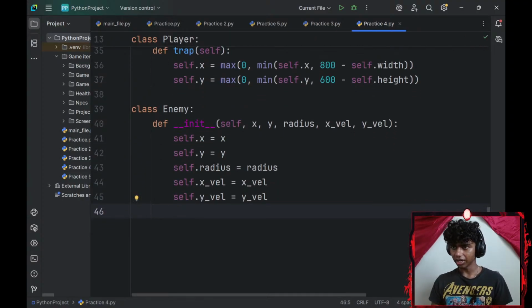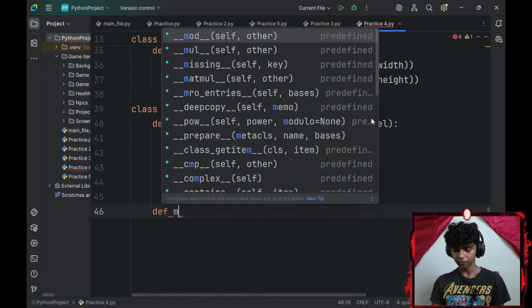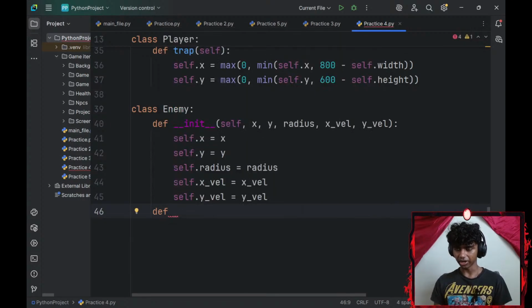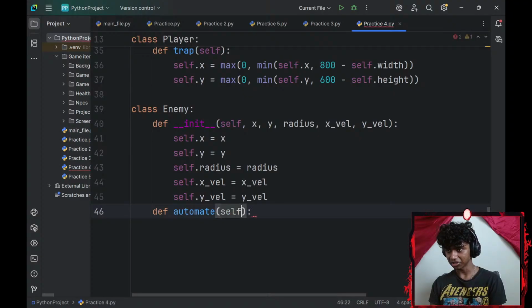Alright, then let me go ahead and define a move function for my enemy NPC as well. Honestly, I'll go with automate. It's a fancier word, guys. I honestly like using fancy words for some reason.